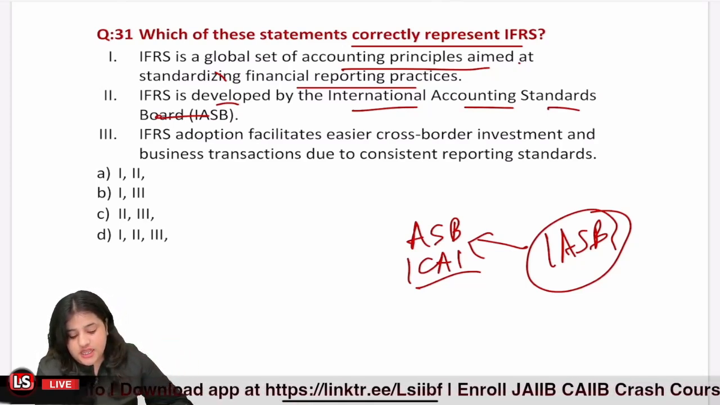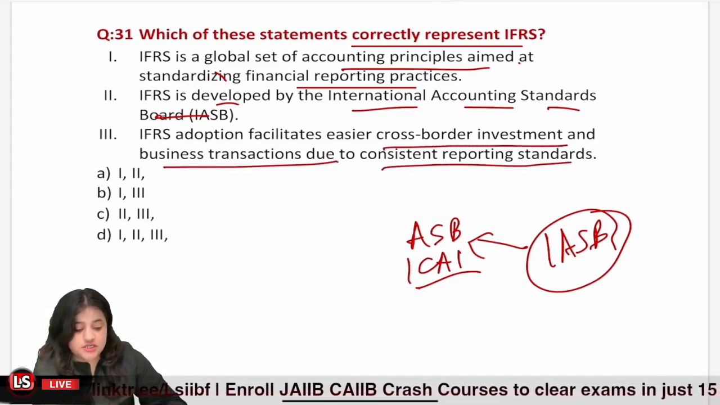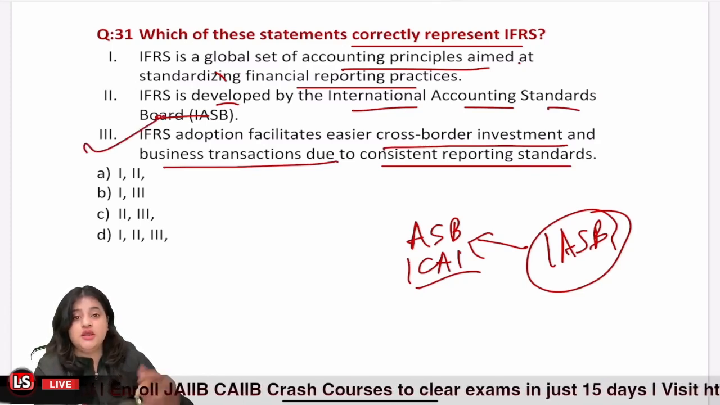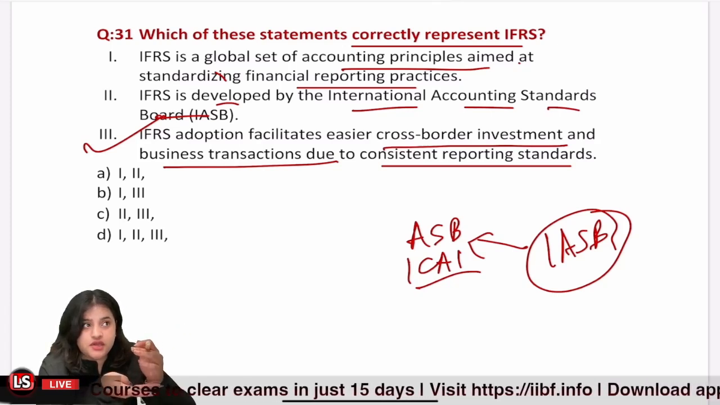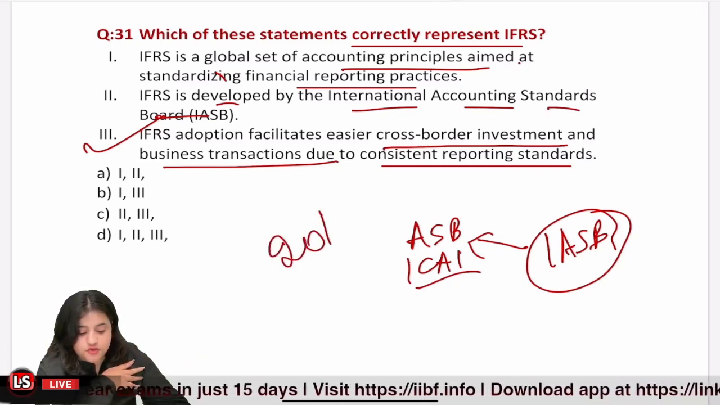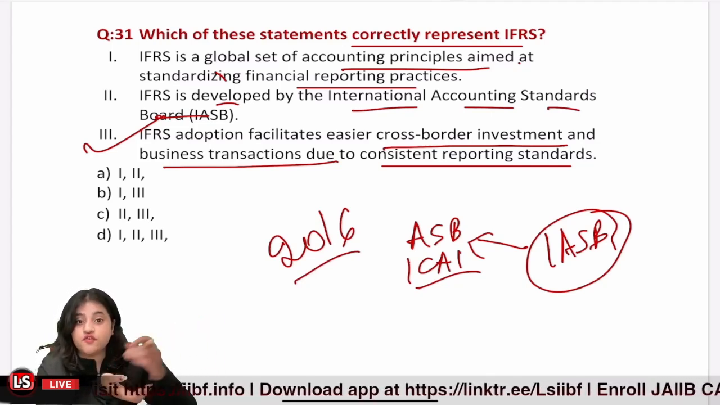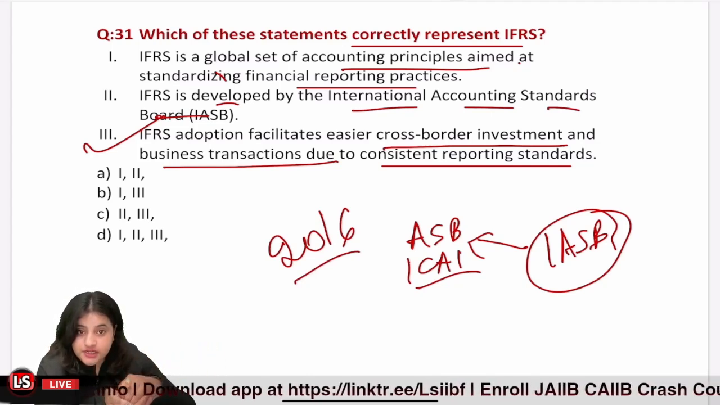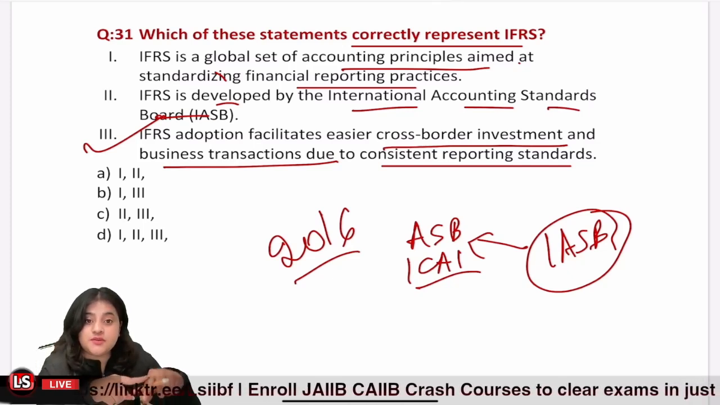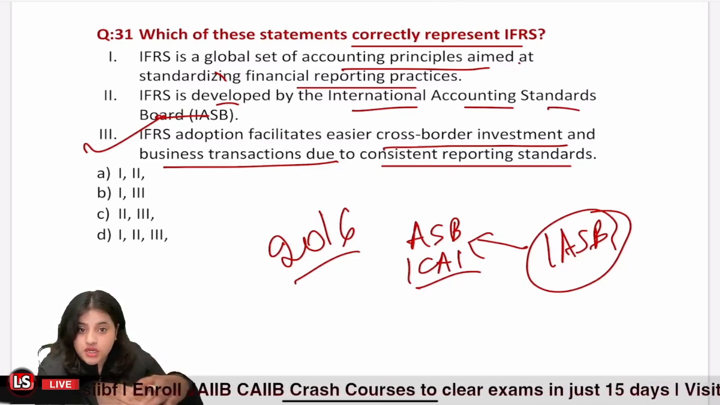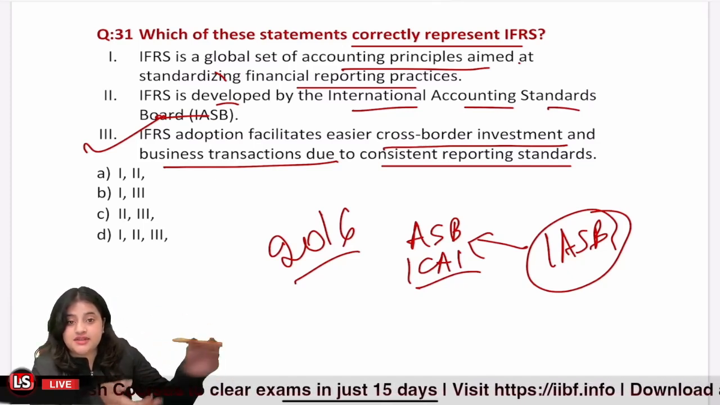And option number 3, IFRS adoption facilitates easier cross-border investment and business transactions due to consistent reporting standards. That is correct, because in India, IFRS were adopted in 2016 after the Modi government came, because their goal was to bring foreign portfolio investment. They wanted to increase foreign investment in India, and for that purpose, they wanted to ensure that the companies in India are preparing financial statements that are matching the global accounting standards, so that people from foreign countries can easily read our financials.